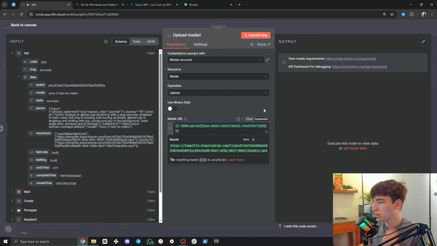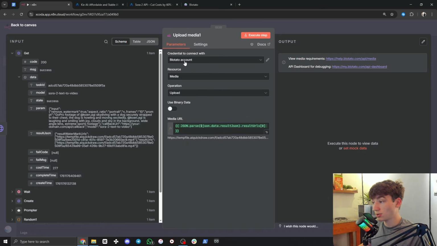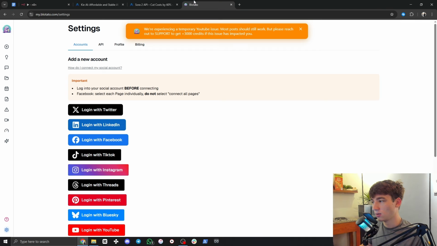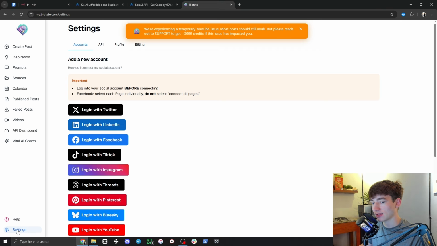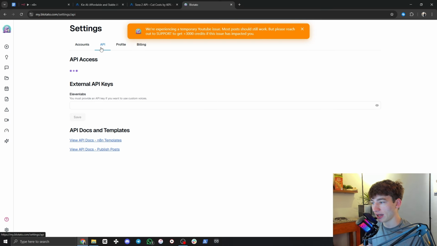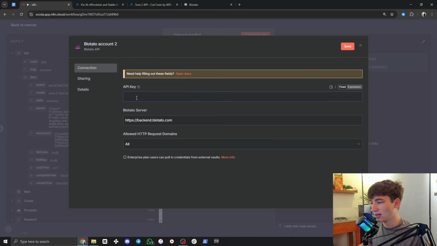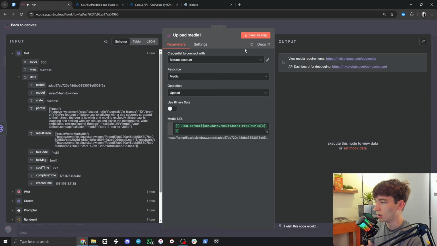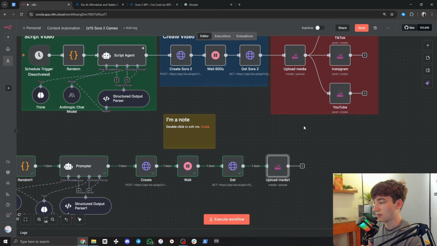Okay. Now we have to connect our Blotato account. So we're going to click Create New Credential. For the API key, once you are on Blotato, settings in the bottom left, click there. And then click on API. Once you've generated your key, click Copy API key and bring that into n8n. Paste it right here and hit Save. That is all done for that node now.